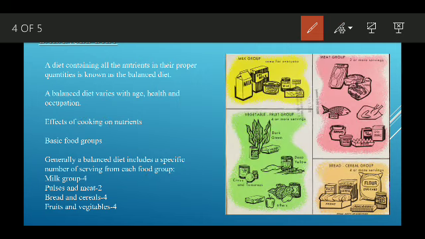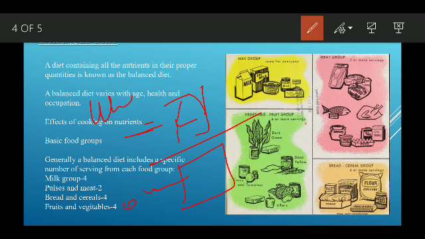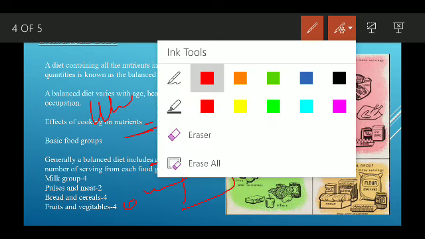So what are the effects of cooking on nutrients? Whenever the food is undercooked, and whenever the food is overcooked, they create problems.